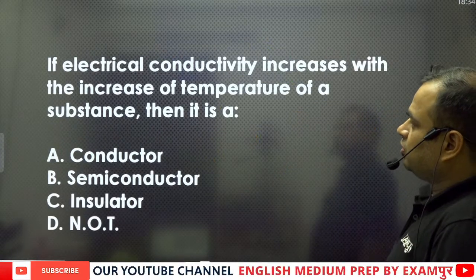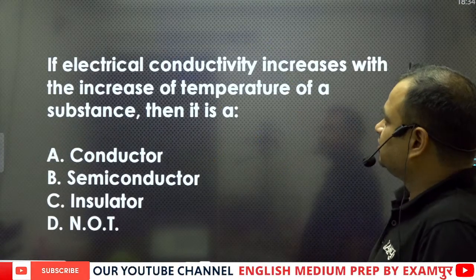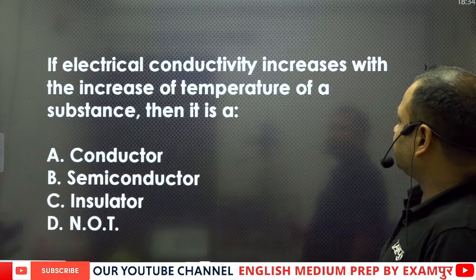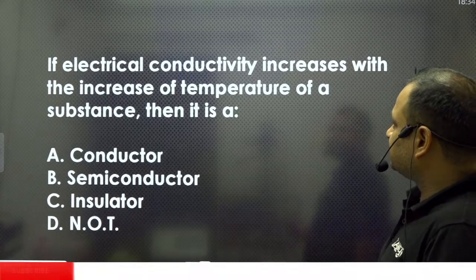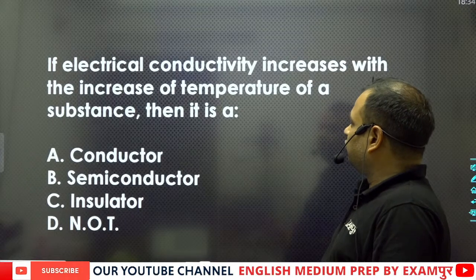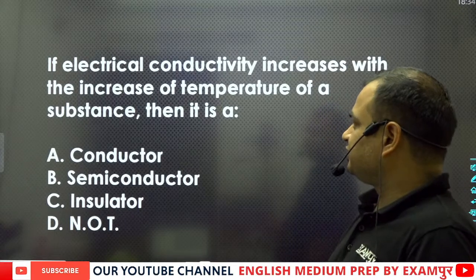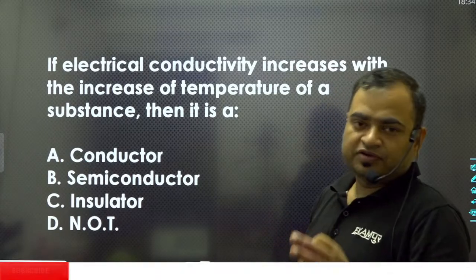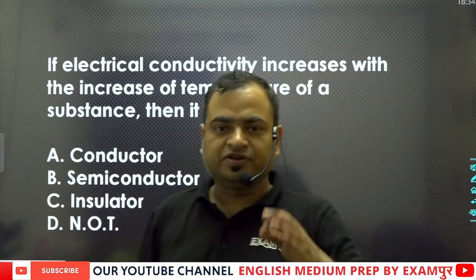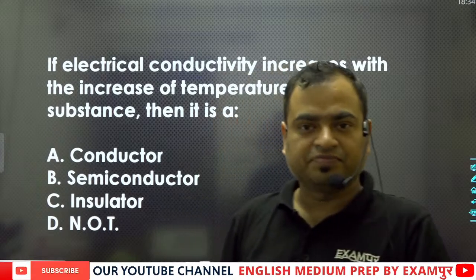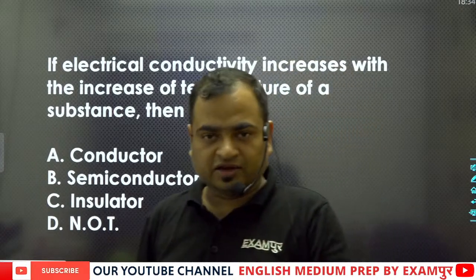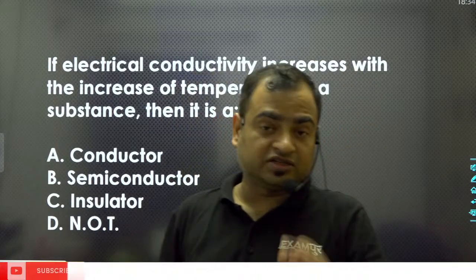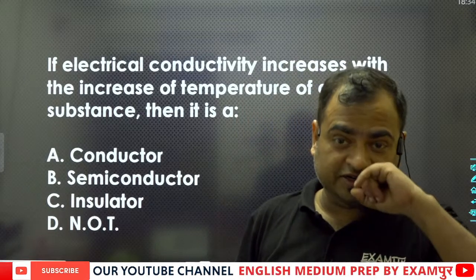Now the next question: if electrical conductivity increases with the increase of temperature of a substance, then it is a what? Actually, when we talk about the conductivity of any metal, if we increase the temperature of the metal, then the resistance or the resistivity of the metal increases.